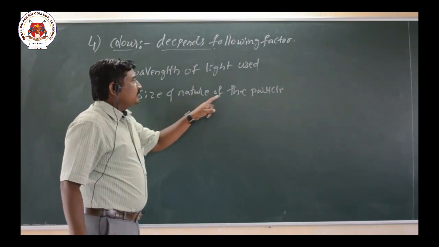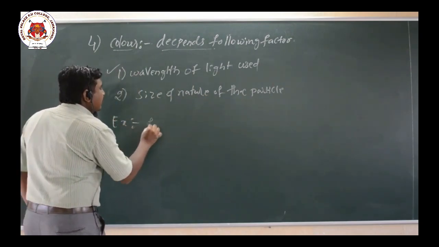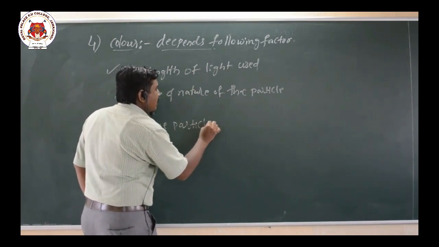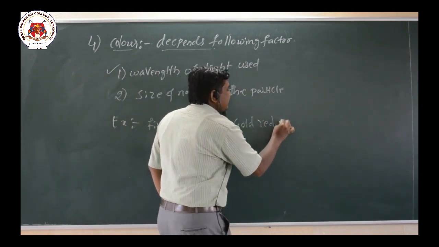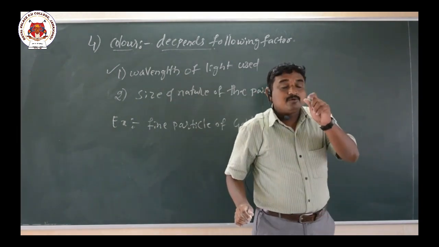So consider one example: very fine particles of gold are red in color.